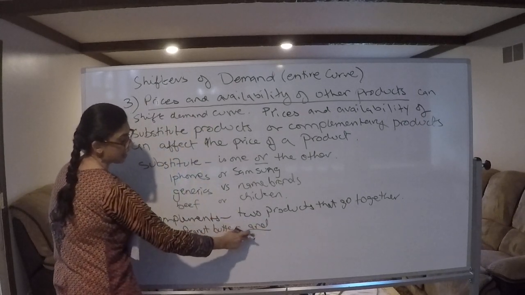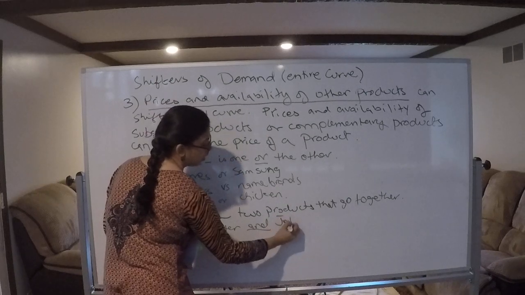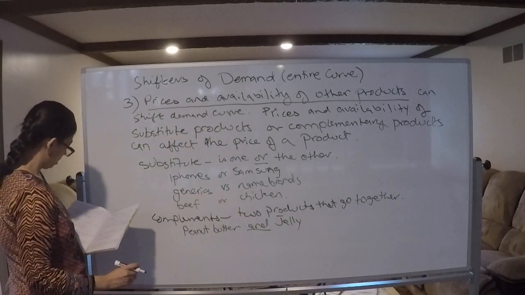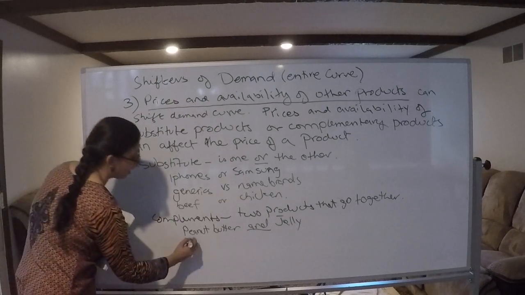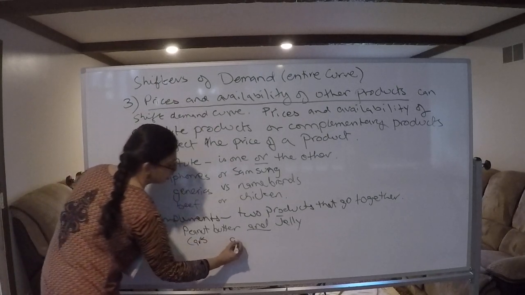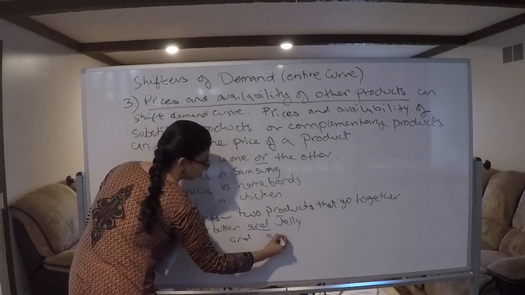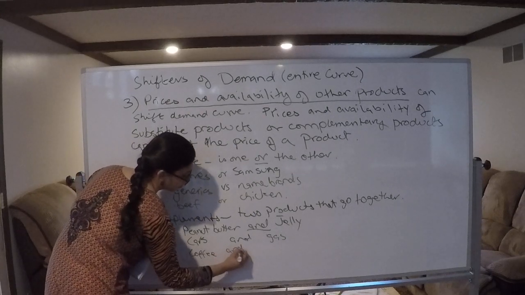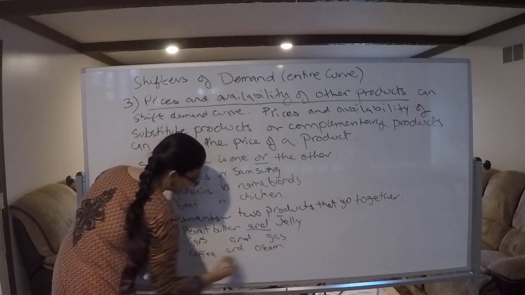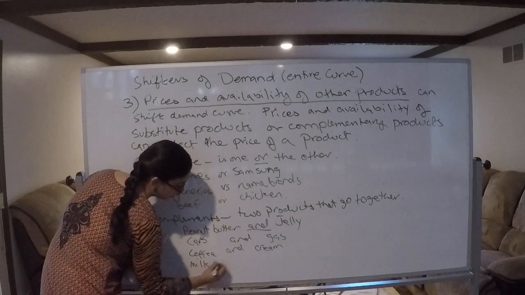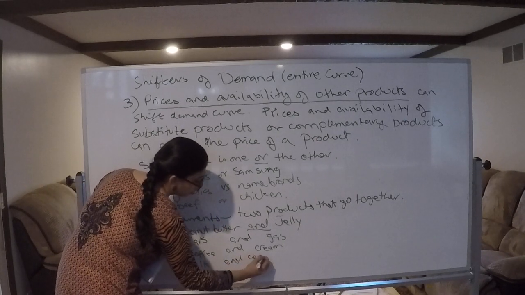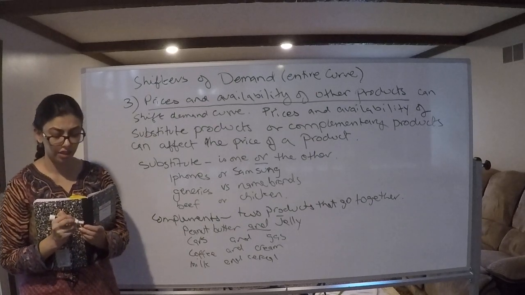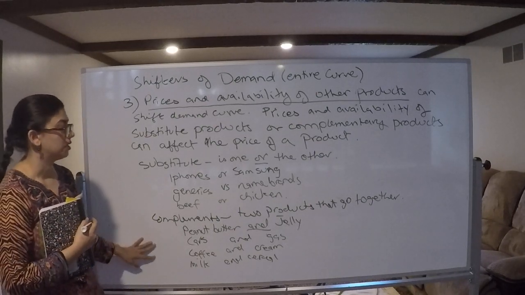For complements it's peanut butter and jelly, because they go together. Cars and gas. Coffee and cream. Milk and cereal. And you can go on and on. So many things. Marinara sauce and pasta, things that go together are complements.